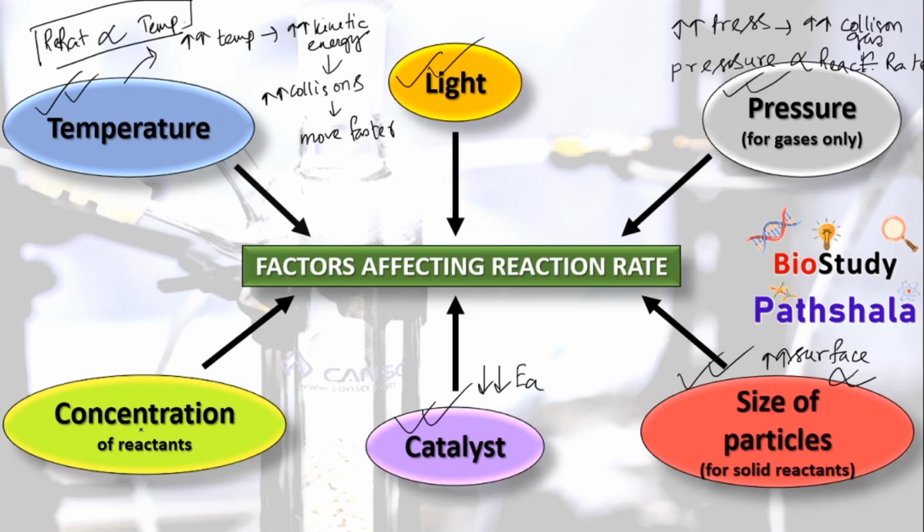Now the concentration of the reactants. If the reactants' concentration increases, the reaction rate always increases. So it is again a proportionate relationship. And in case of light, if the intensity of light increases, then the temperature will increase, and if the temperature increases, the collision between the atoms or molecules will increase, and the reaction takes place faster. So these are all showing a proportionate relationship with the reaction rate.